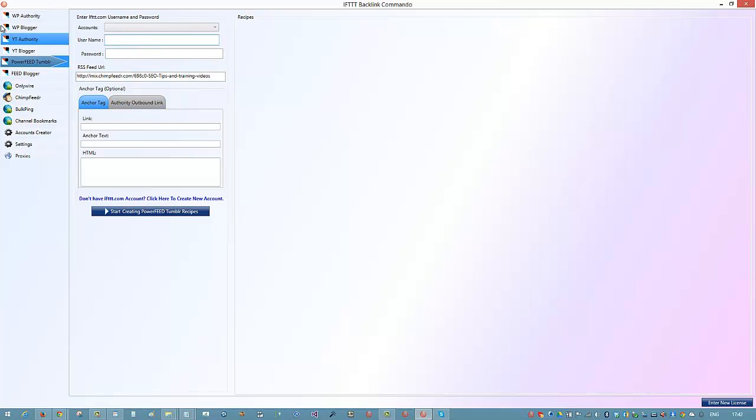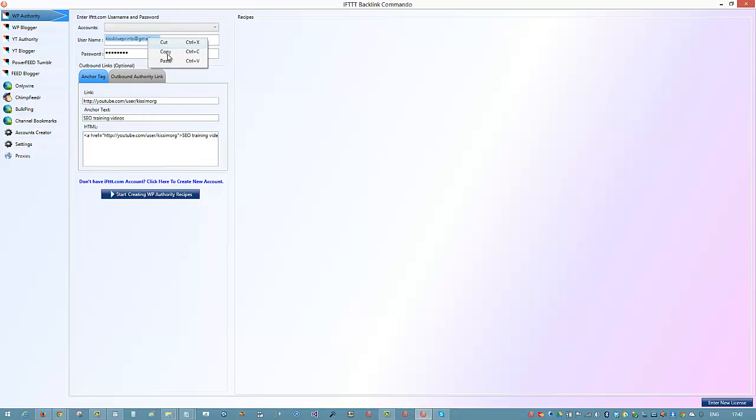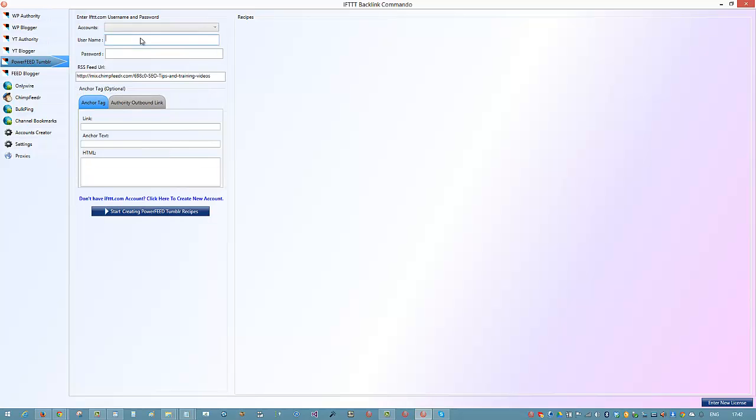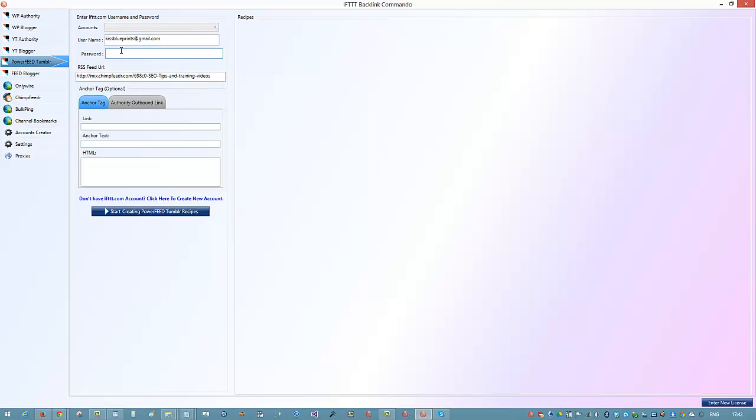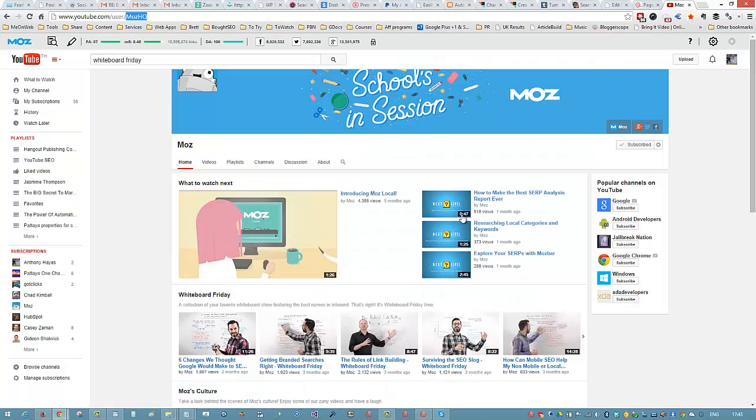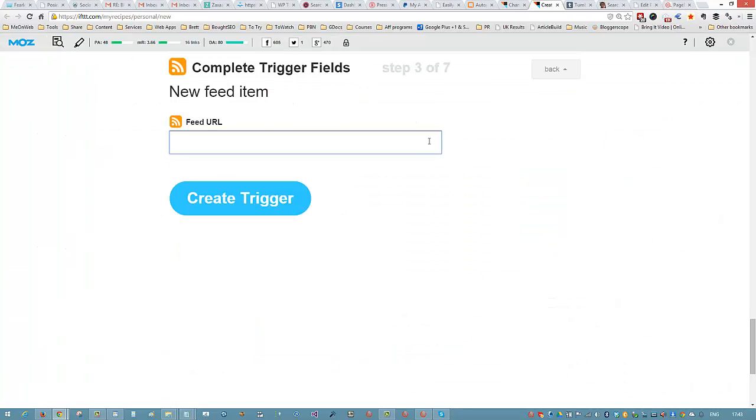Now for this one, I'm just going to copy the URL from here. This is one I had done initially with the software, but I didn't save it and I had to go back in and change the passwords and stuff in that particular account. So what I've got now is my username and password for IFTTT. I've got my RSS feed. I can put in my links in just a minute. Let's come back over. So I've grabbed the RSS feed from Moz. I've mixed it with 2 of my own channels, and I can just basically put that into here if I want to.